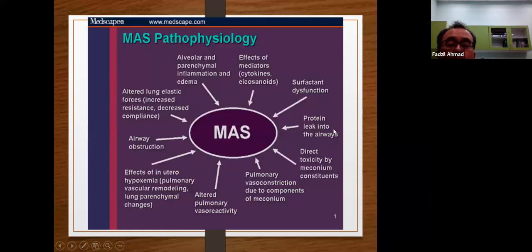And the pathophysiology is quite complicated. It's not just that. It comes from airway obstruction, the physics of the lung involved, altered lung elasticity, inflammatory mediators, and then because of the toxicity of the meconium, surfactant dysfunction, leading into the airway, toxic meconium constituents, probably also infections. There is a lot of pathophysiology in the condition we call meconium aspiration syndrome.